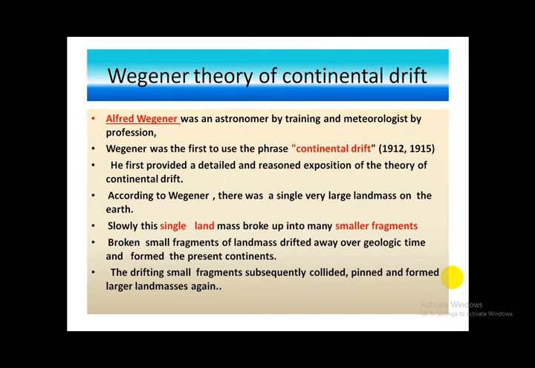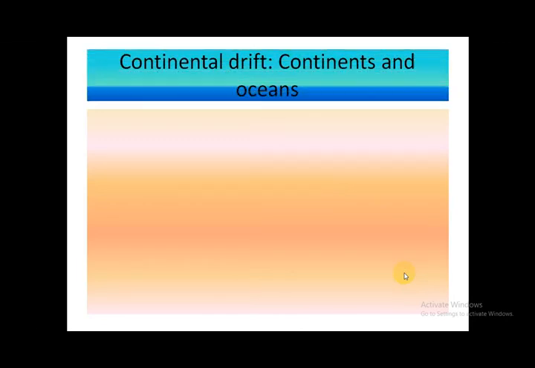The drifting small fragments subsequently collided, pinned and formed larger land masses again. Continental drift in terms of continents and ocean.